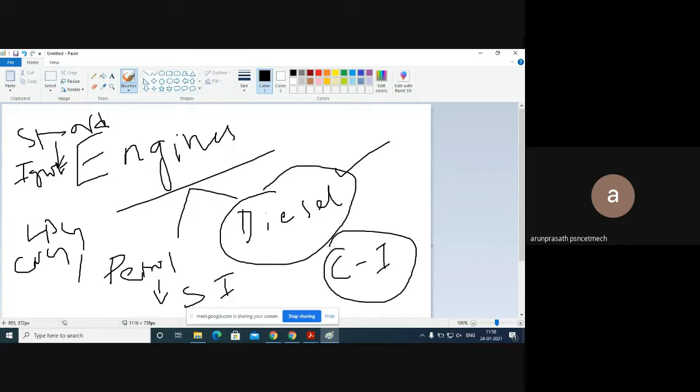If I simply hold both petrol and diesel in my hand and keep them in the atmosphere, what happens in a short period of around 1 or 2 minutes? The diesel vaporizes fast, but the petrol vaporizes slowly. So this is the difference between both fuels. And some other things in the same lineup: while we are speaking about self-ignition temperature, obviously the flash point and fire point play a key role in these fields. The flash point refers to the ignition temperature, how fast it gets ignited.